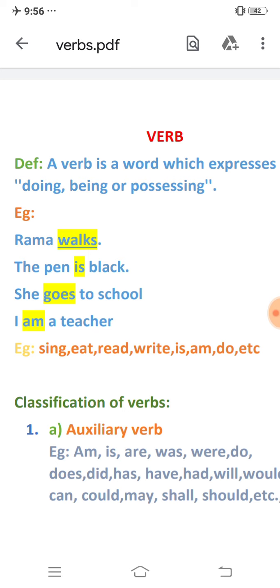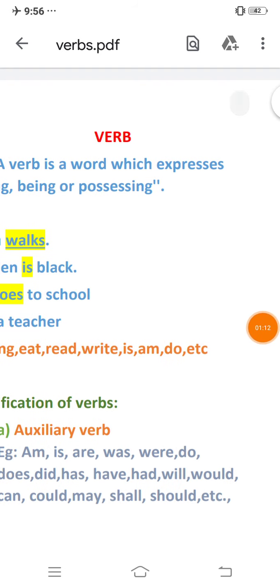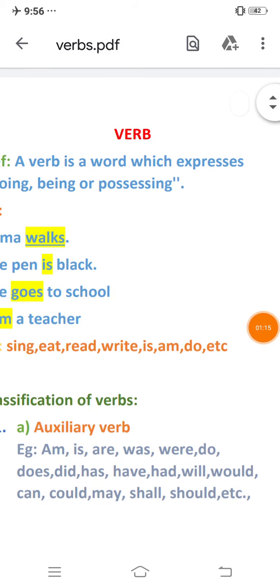Now I will explain the classification of verbs. Verbs are classified into various types. First one is auxiliary verb. The examples are am, is, are, was, were, do, does, did, has, have, had, will, would, can, could, may, shall, should, etc. These auxiliary verbs are also called helping verbs.